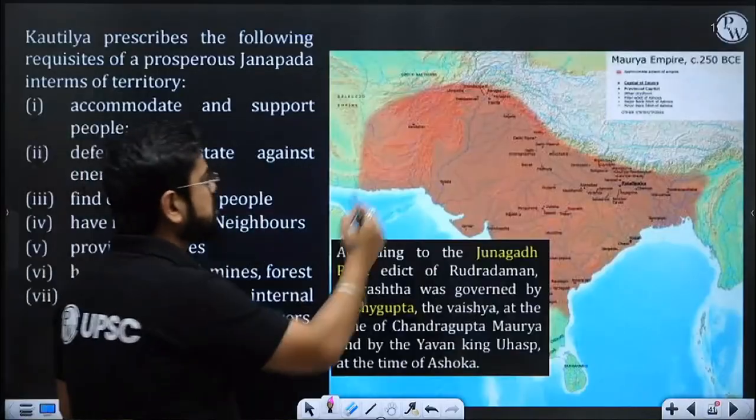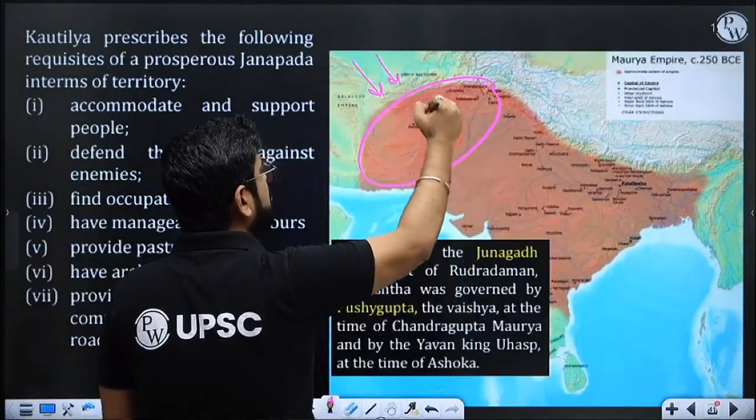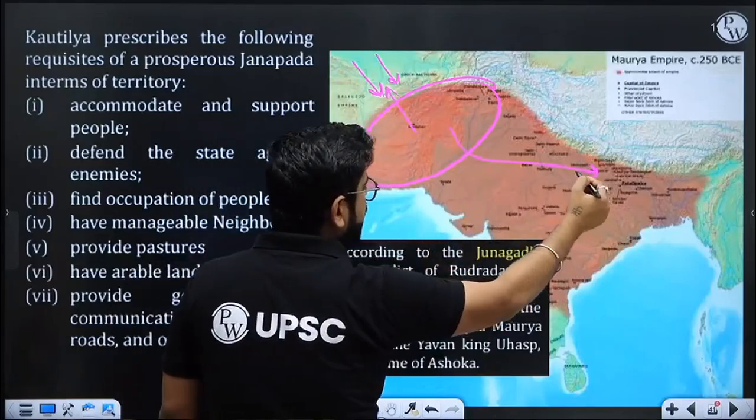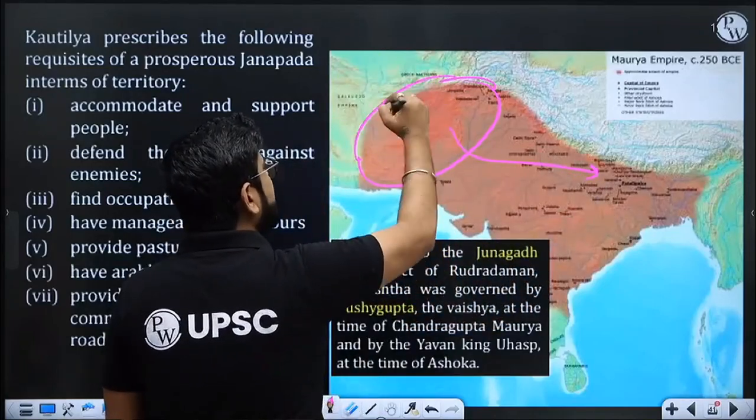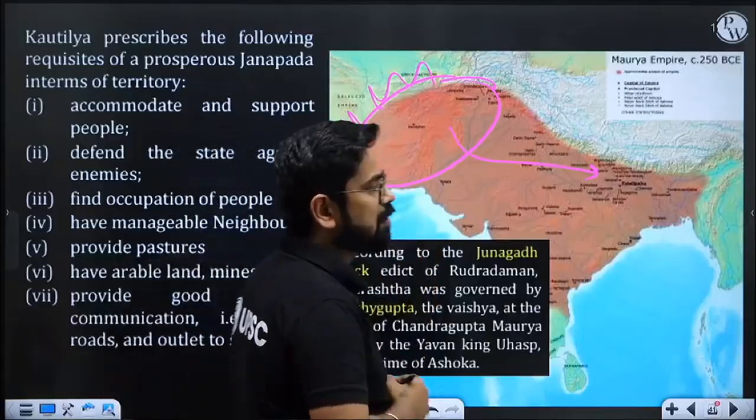Right? Suppose this is one state, and if there is some war, some attack from this side, this state has to defend. It is not like they will wait for the center to decide what to do. No, they will have to defend. They also need to maintain good relationships outside. Right? They have to ensure harmony, not only outside but also inside.